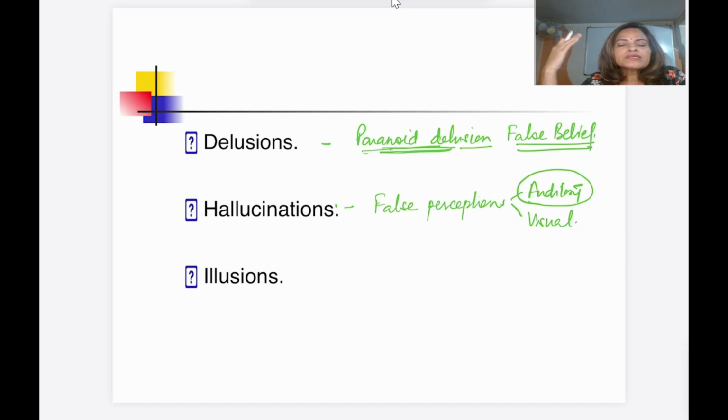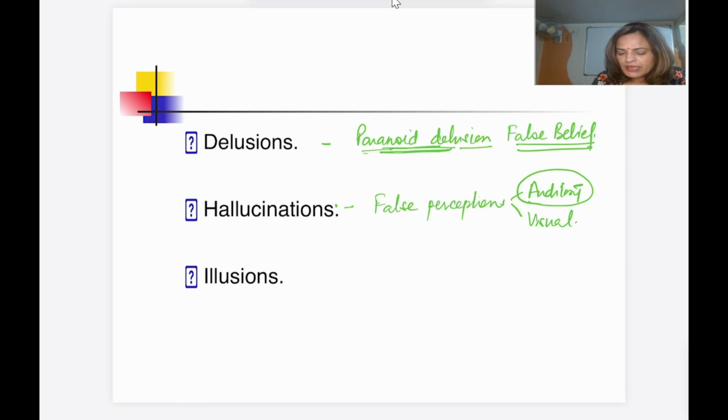The person perceives as if somebody is talking. In auditory hallucination the person hears voices, and the voices may be coming from the sky, from somewhere, from a third person, and it can be of a running commentary type.